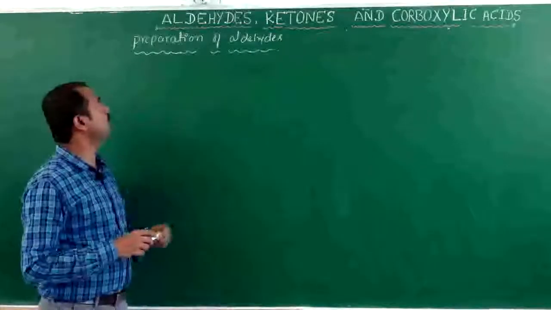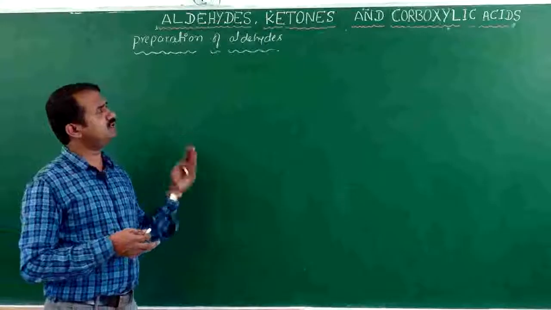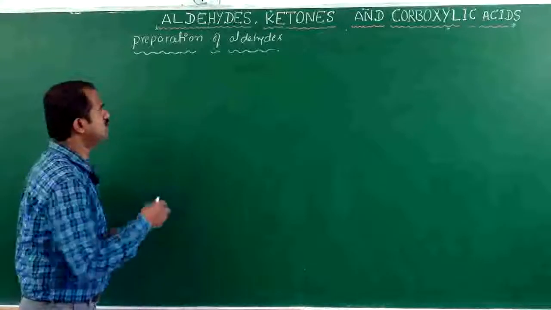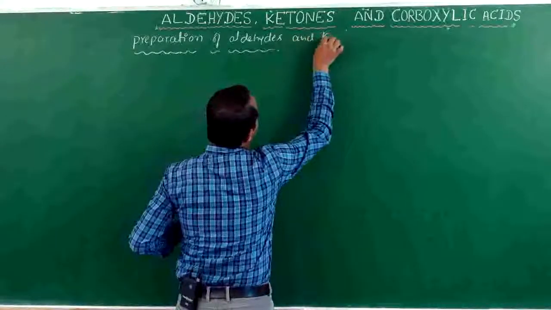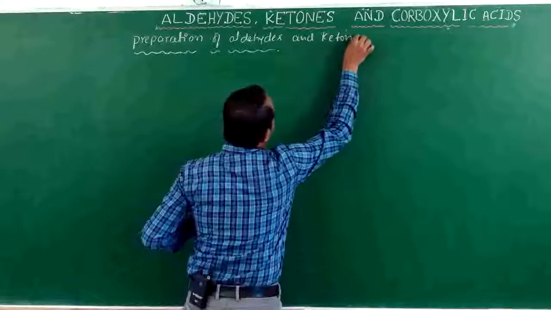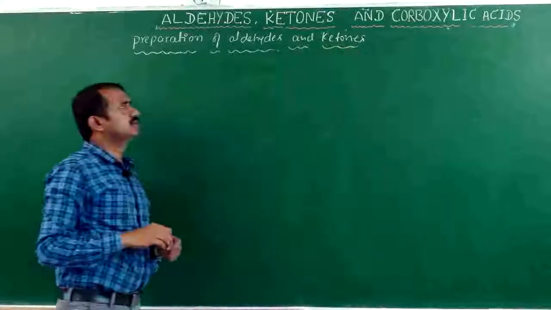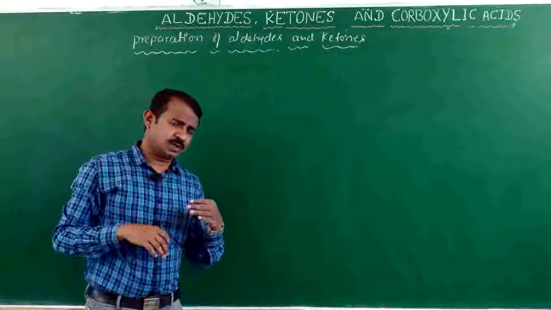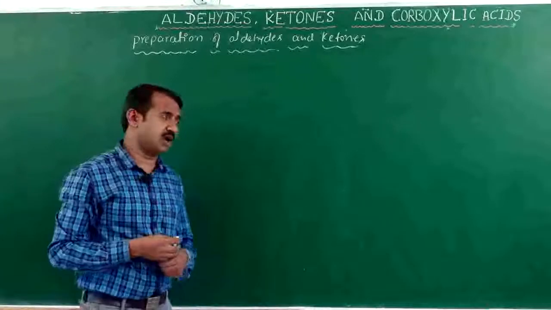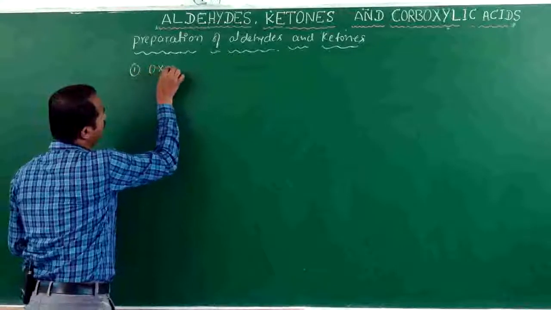Next we will go for preparation of aldehydes and ketones. In the previous chapter we discussed alcohols, the chemical properties of alcohols. The first one is oxidation of alcohols.